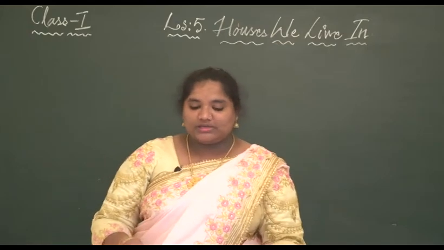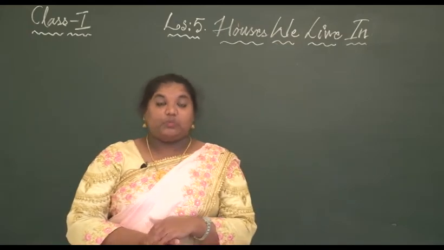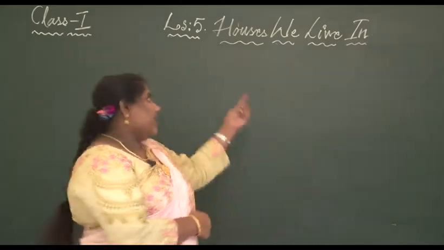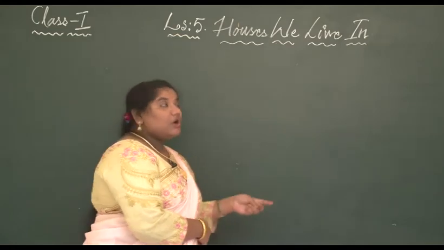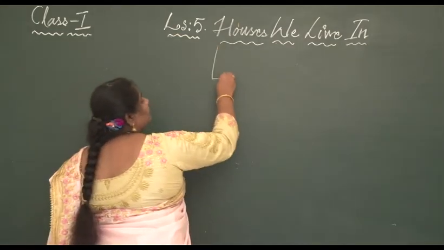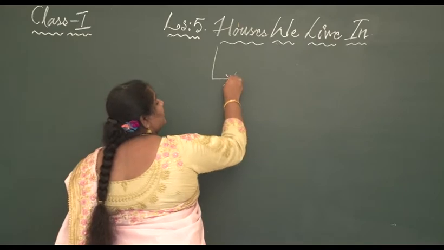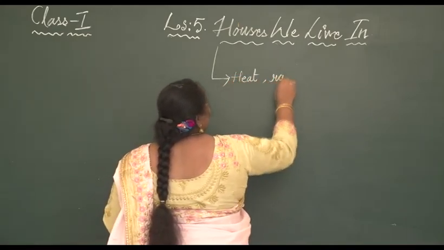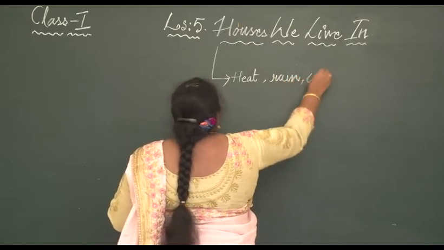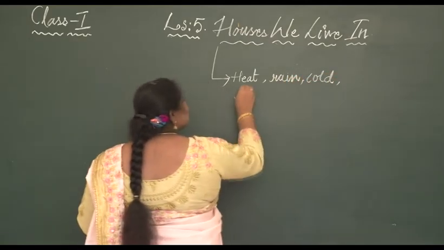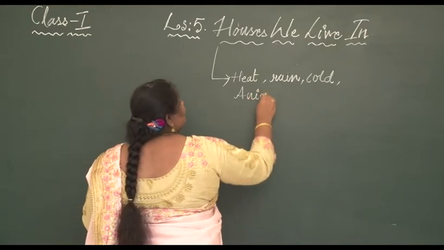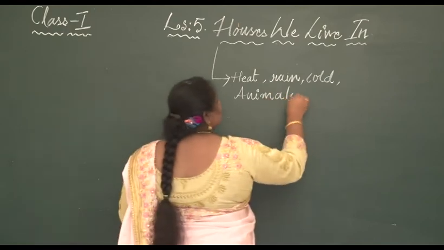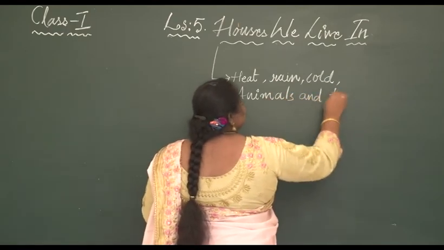Now we all need a house to live, but why do we need a house? A house protects us from heat, rain, cold, and animals that bite us, and also the thieves.